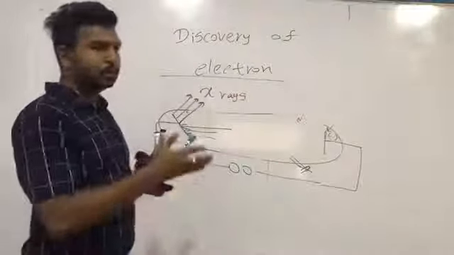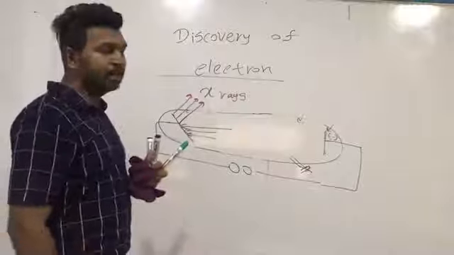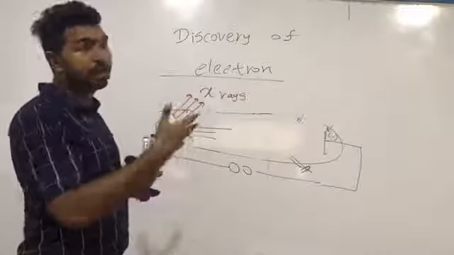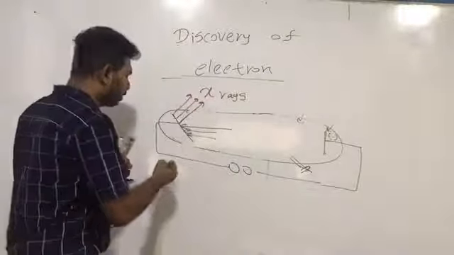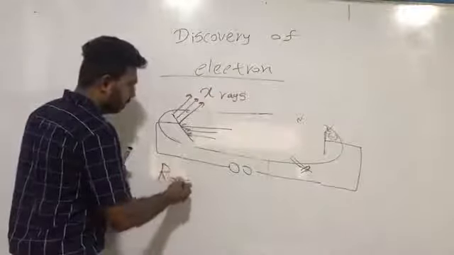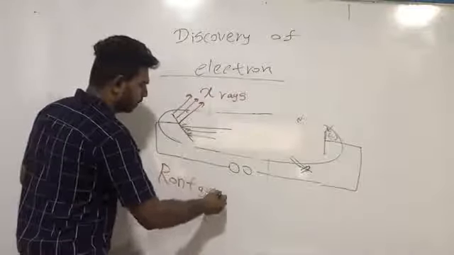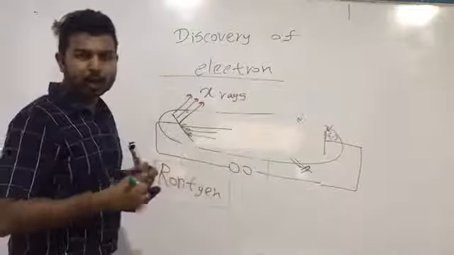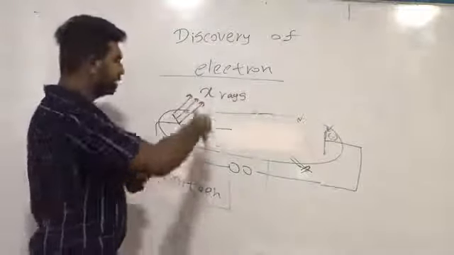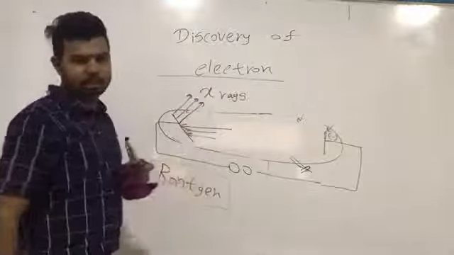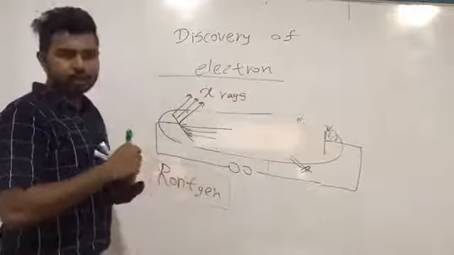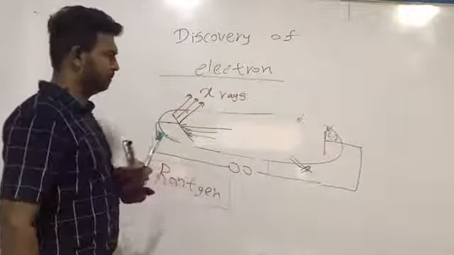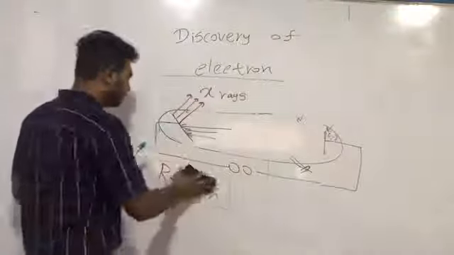The scientist who conducted this new experiment was Roentgen. So we give the honor of the discovery of X-rays to Roentgen. So the father of X-rays is Roentgen. You have to remember those things.